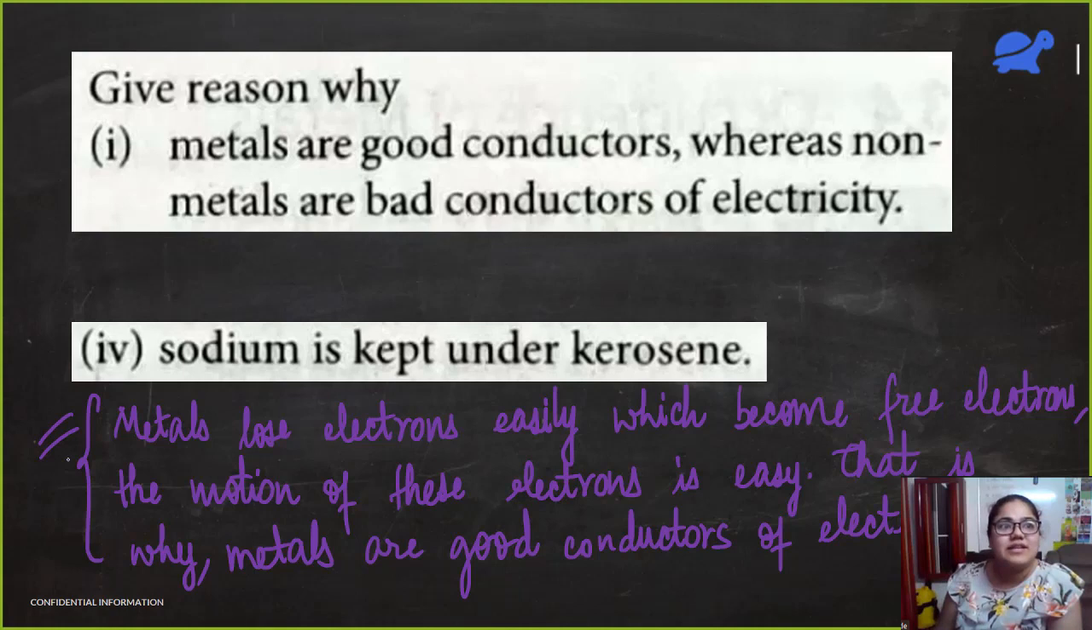So that is why metals are good conductors. But non-metals, they do not lose electrons easily. So non-metals are poor conductors of electricity.